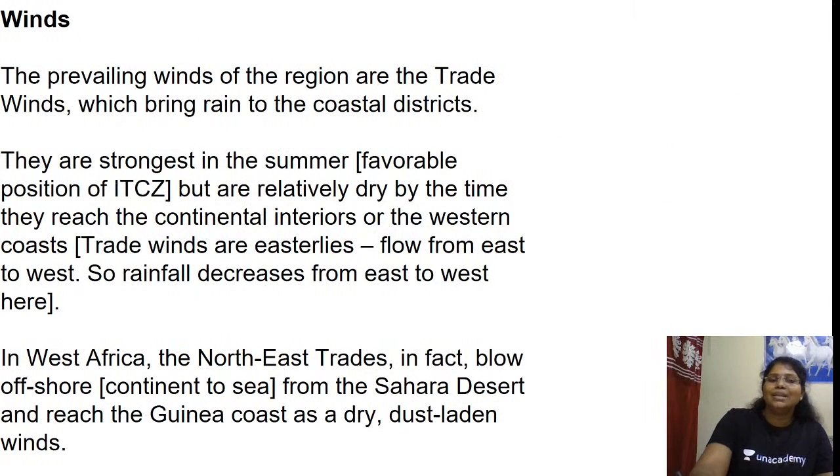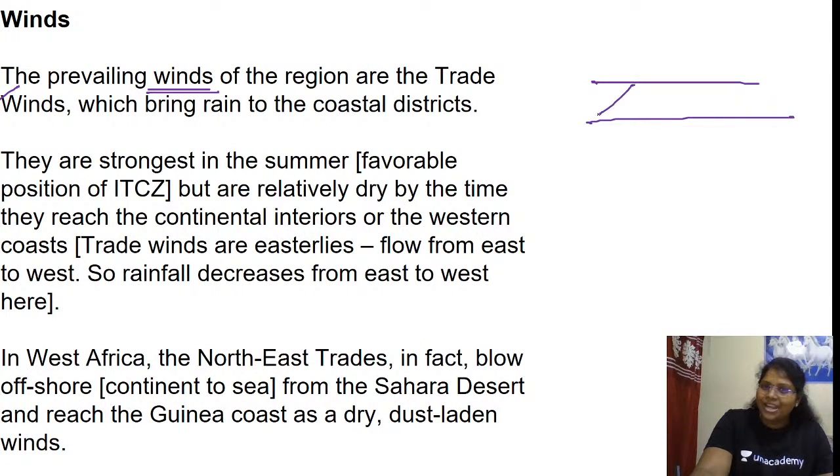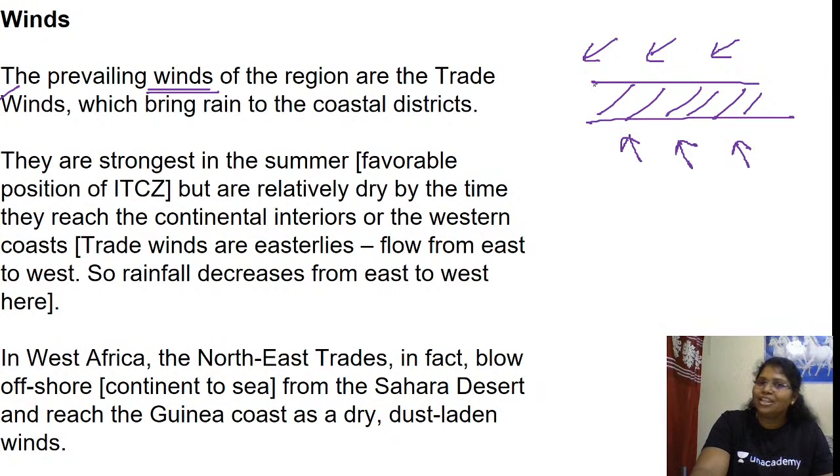Winds. What is the other peculiarity here? The prevailing winds of the region are trade winds. Yes or no? Trade winds. Northeast trade wind and southeast trade wind, because within the tropics, it is confined within the tropics.